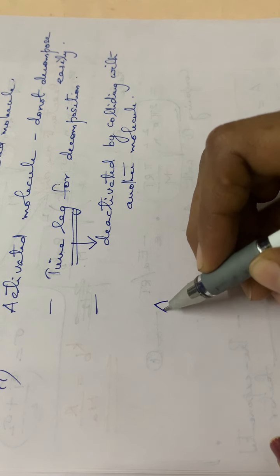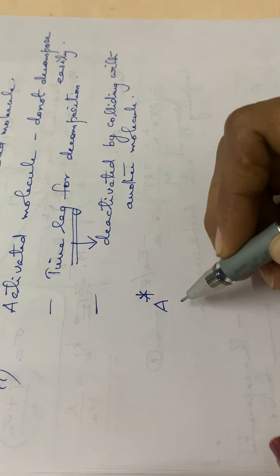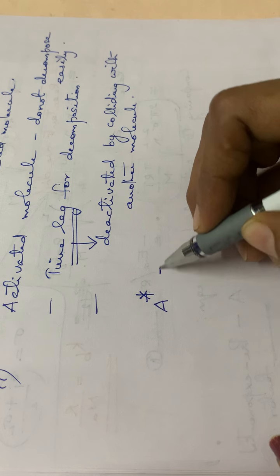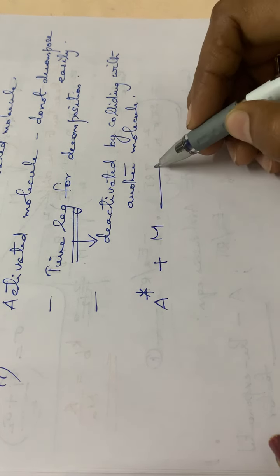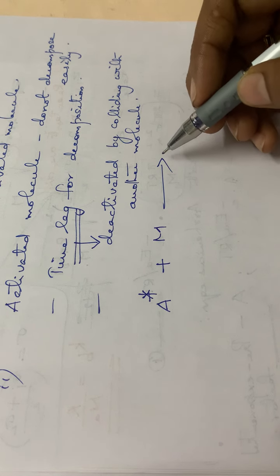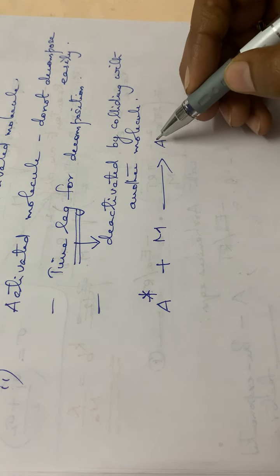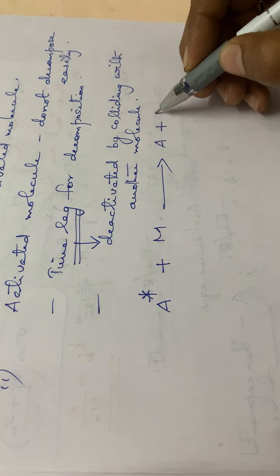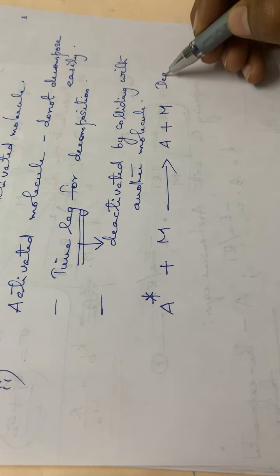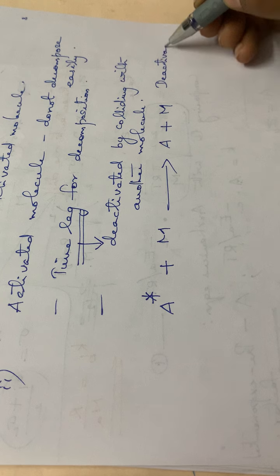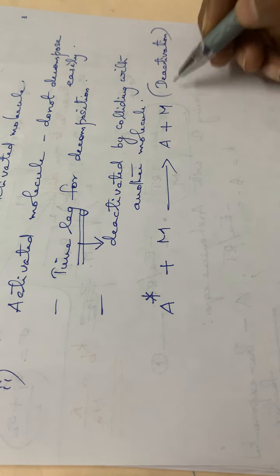So let us write the equation. The activated molecule is A star. It will collide with the neighboring molecule, that is M. Again in this step it will be deactivated. That means A star becomes A and M. So here deactivation of the molecule occurred.